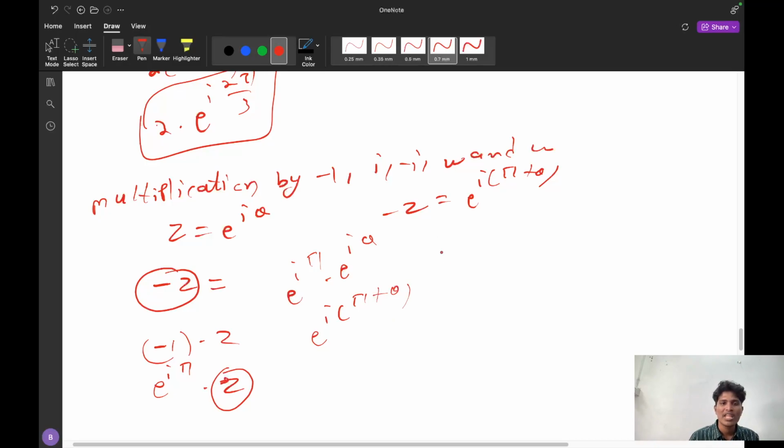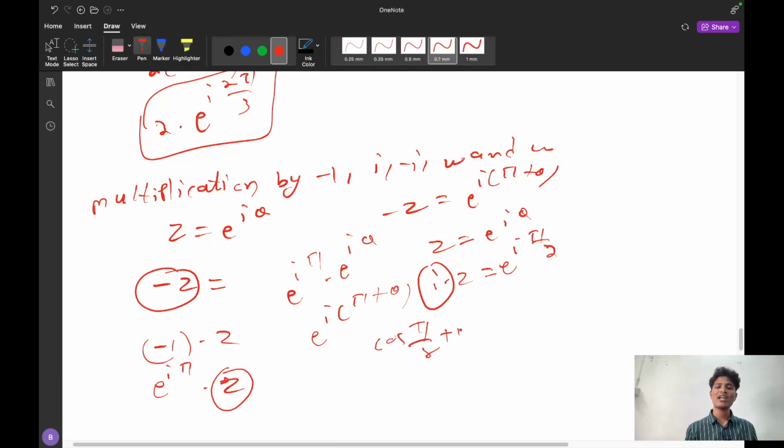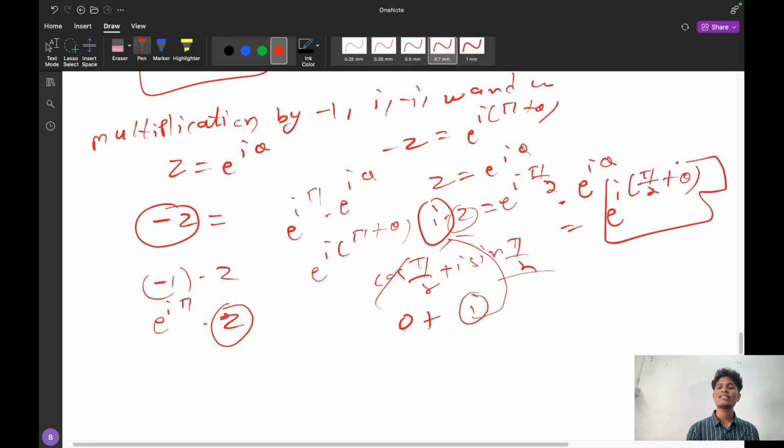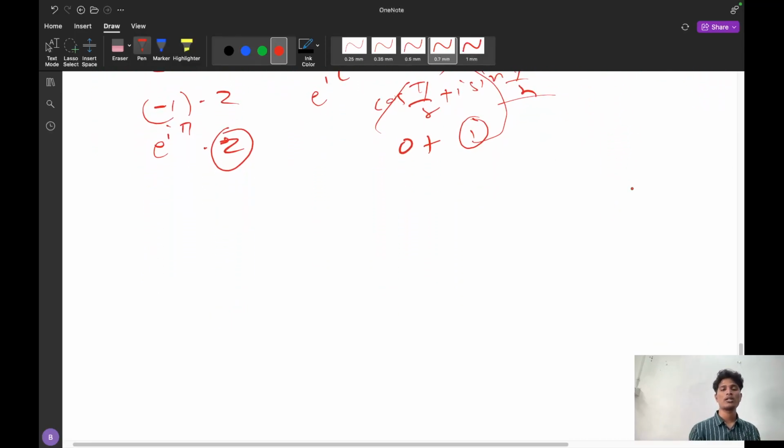Similarly, if z is e^(iθ), what is i into z? When will I get i? That is e^(iπ/2), because cos of π/2 plus i sin of π/2: cos π/2 is 0, plus sin π/2 is 1, that is i. That is the reason I have written i as e^(iπ/2). So e^(iπ/2) into z, where z is e^(iθ). So what is the final thing? e^(i(π/2 + θ)). So this is what we got.